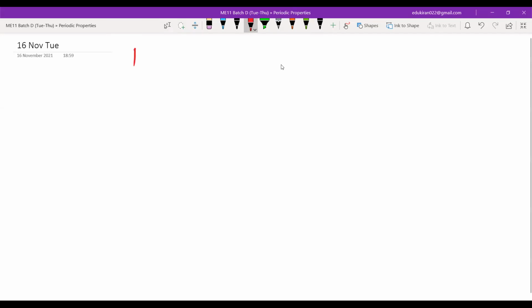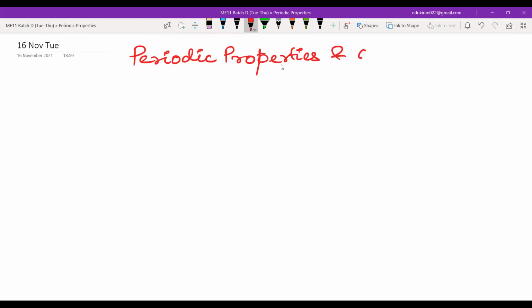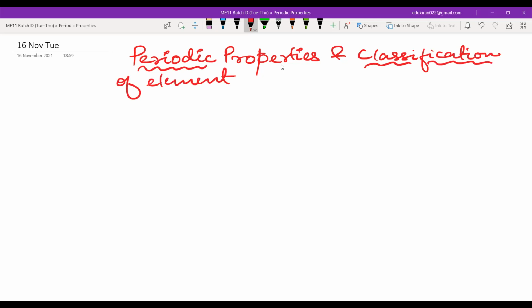So the chapter's name is Periodic Properties and Classification of Elements. Now we will be learning about periodic properties and also how these elements were classified in different groups and periods. You must have seen the periodic table in your 10th standard or 9th standard also.